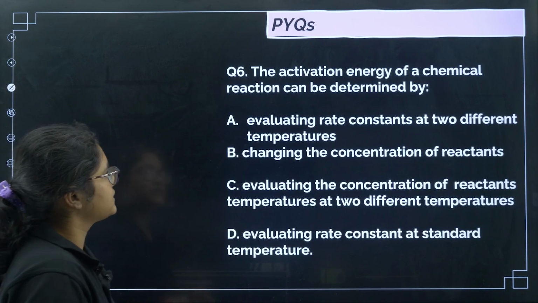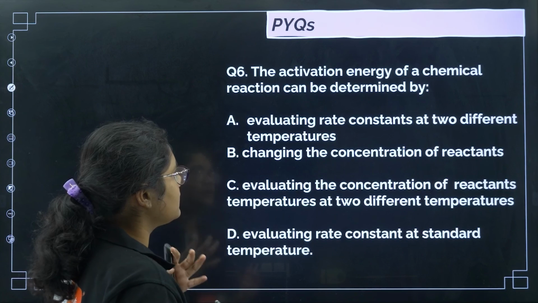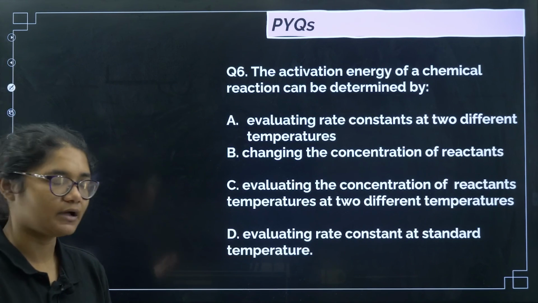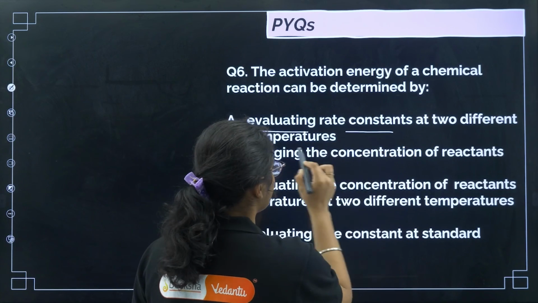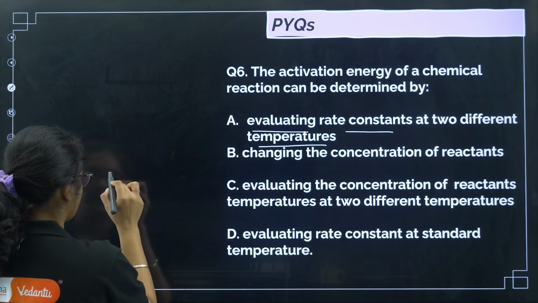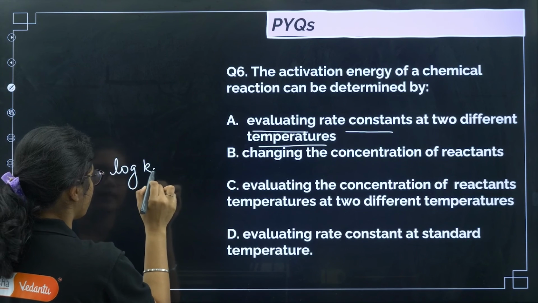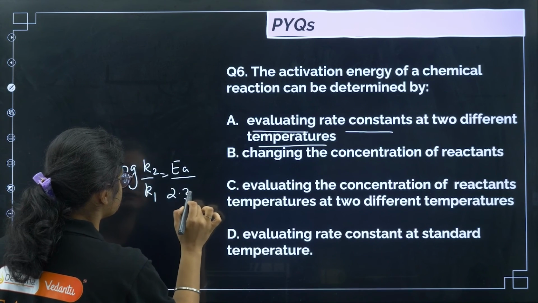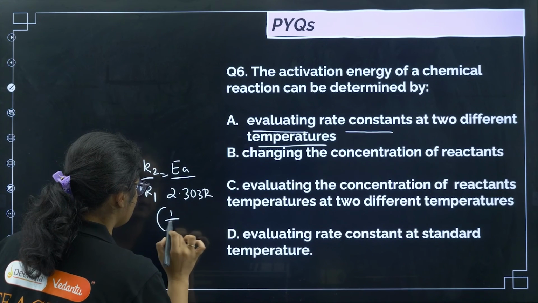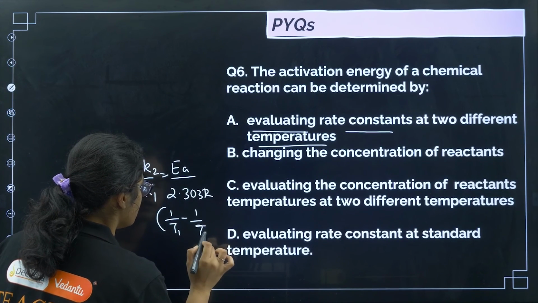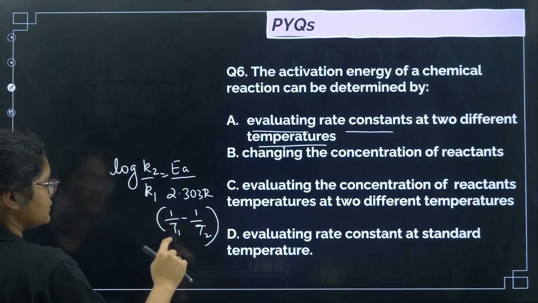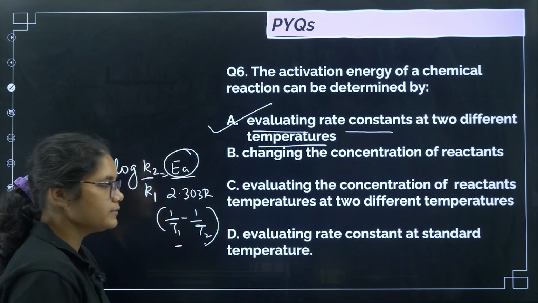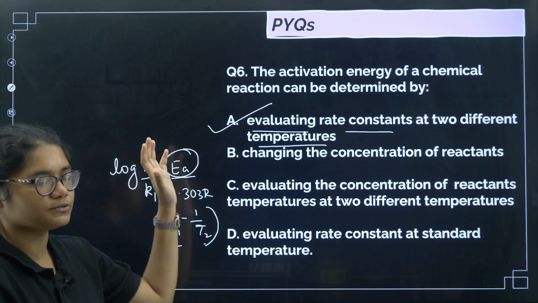Now coming to the next question: the activation energy of a chemical reaction can be determined by. So for activation energy, how can we determine? From the Arrhenius equation, by evaluating the rate constant at two different temperatures. So we have this formula, log of K2 by K1 is equal to Ea by 2.303 R into (1 by T1 minus 1 by T2). So if we have the rate constant at two different temperatures, then we can calculate the activation energy. Okay, so the correct answer for this question is option number A.